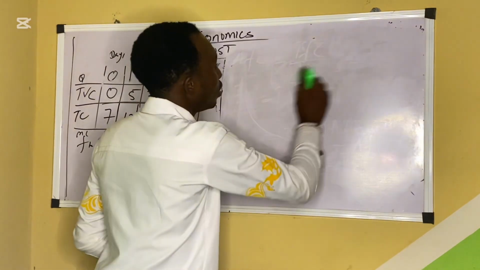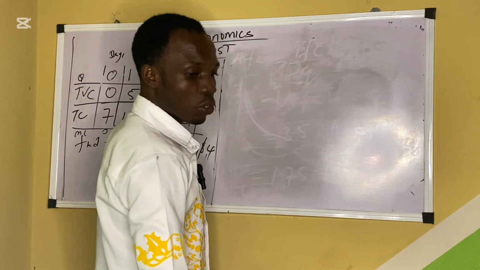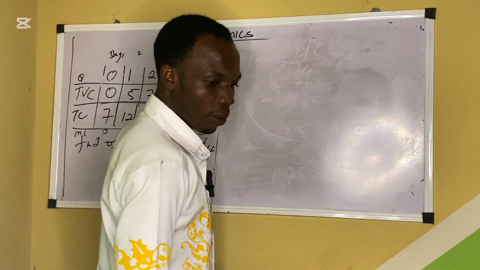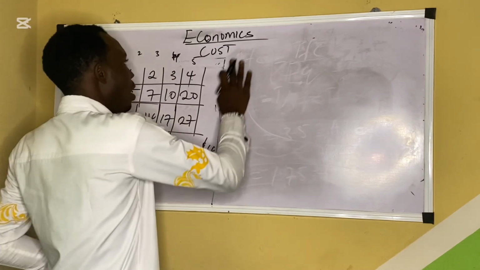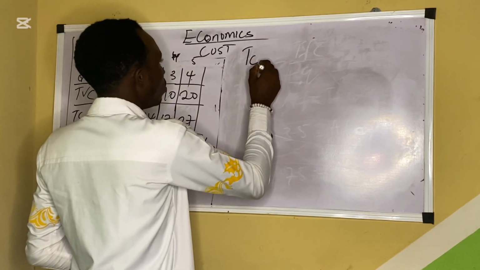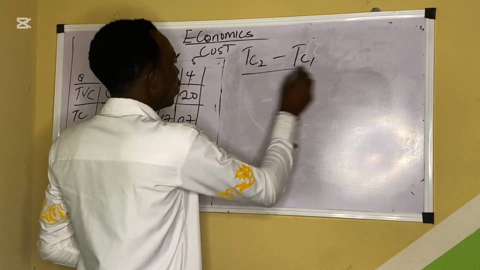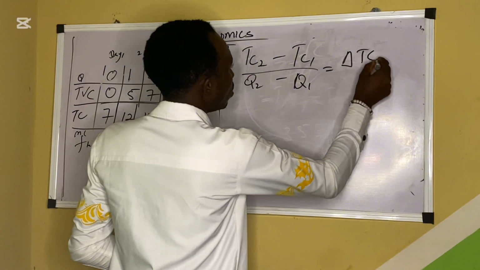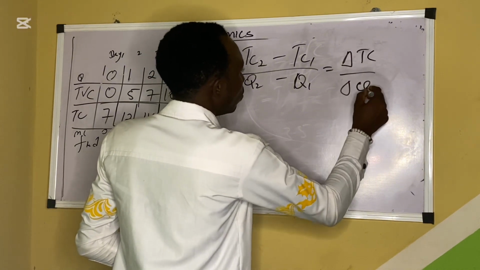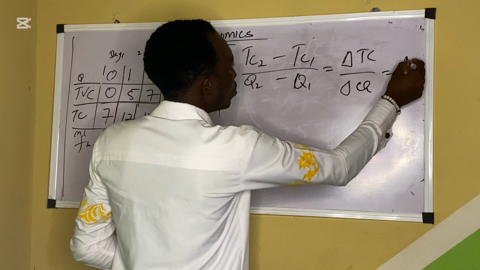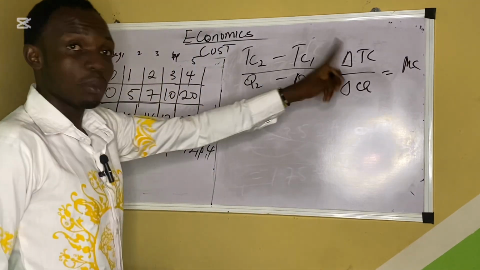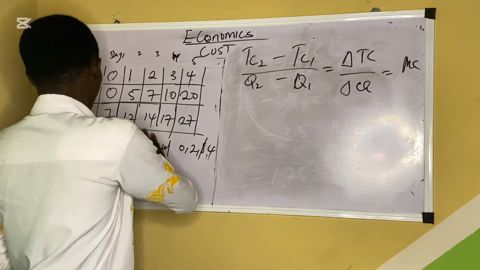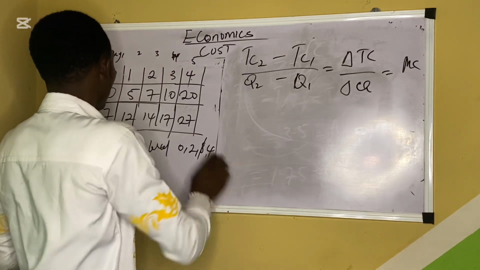Now we should talk about the marginal cost. I think that was the question. Let me check. So marginal at all levels. Now marginal is quite different because I told you before it's TC2 minus TC1 all over Q2 minus Q1, which equals change in TC all over change in Q. So it's also MC. Now for the first year, there's no change. So MC is automatically zero. For the first year, there's no change.